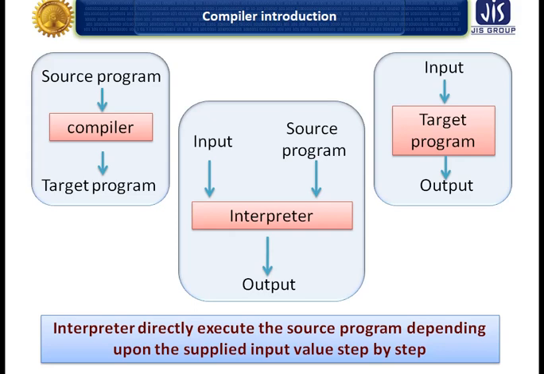If all the statements written in a programming language are correct, if there is no error, then that will be executed. But in the case of an interpreter, each statement will be checked one by one. When a problem is found, when a syntax error occurs, then it will stop the execution. Okay.